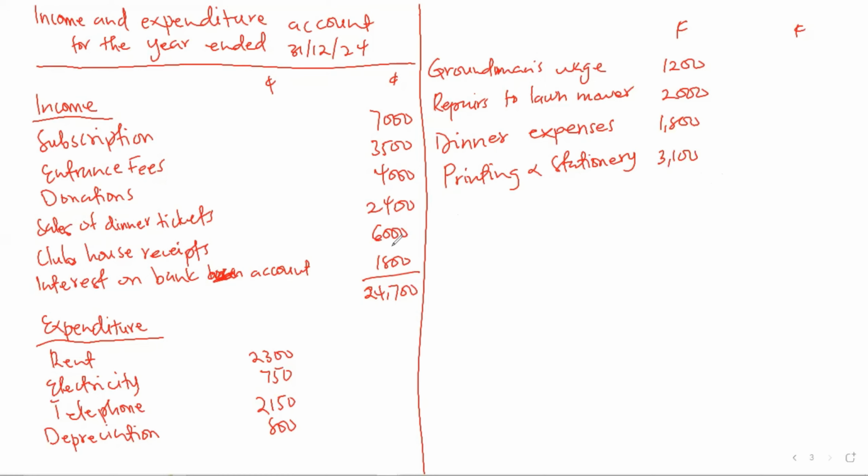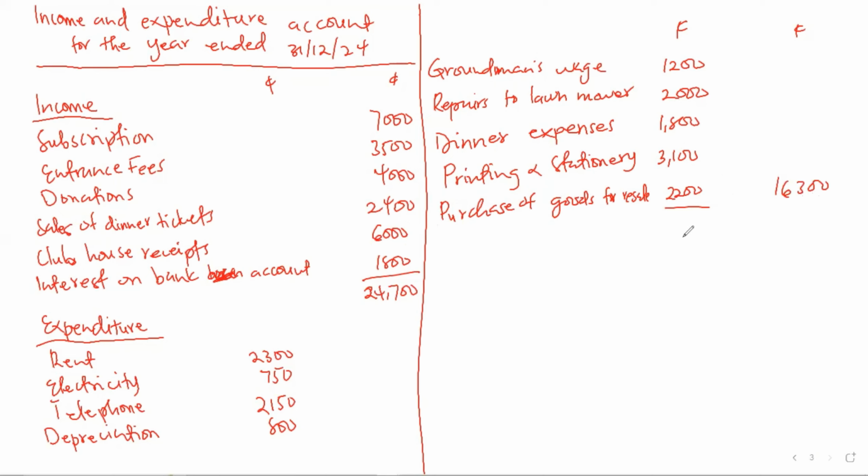Then we have purchase of goods for resale, which is 2,200. So I think that is all for the expenditure. When we add all the expenditure, you will get 16,300.